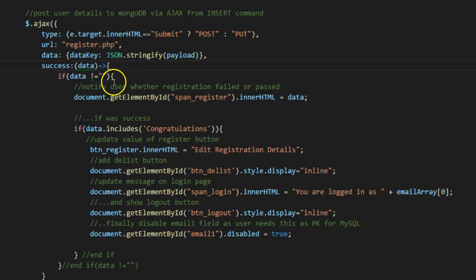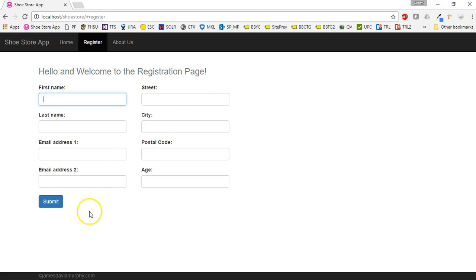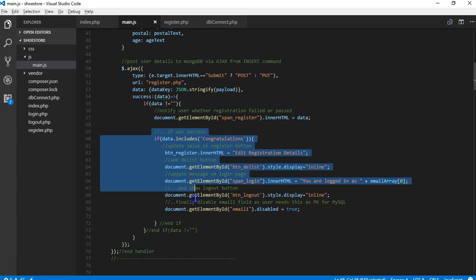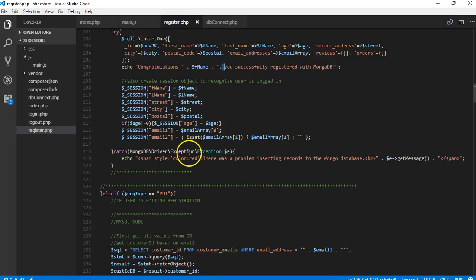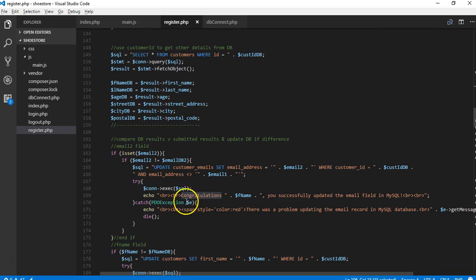So assuming it's nothing, an empty string, we are going to get the span register, which, we won't look at the HTML code, but the span just sits in the div underneath the submit button. And if it was a success, the reason we know it was successful is that congratulations is included within this data string that is passed back, because you can see on both of the echoes that work, we say the word congratulations here.